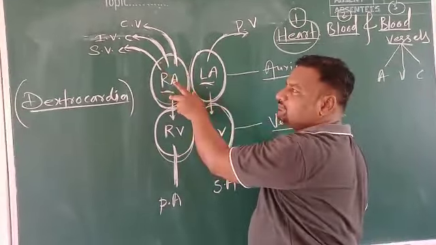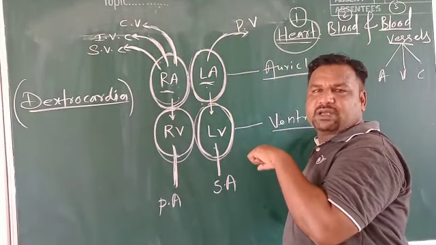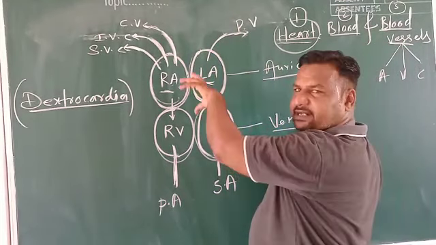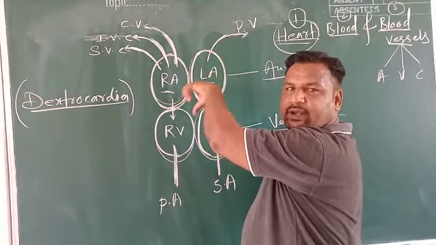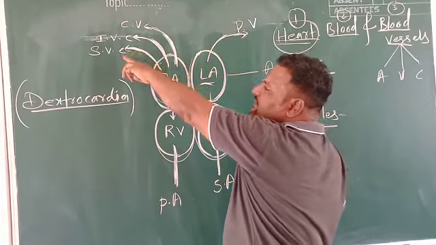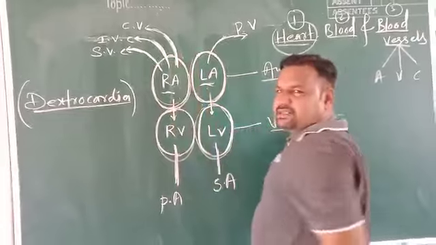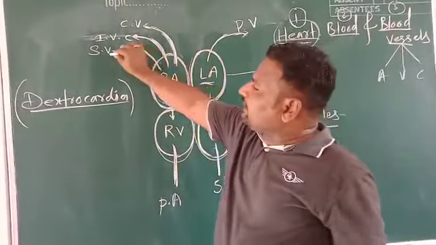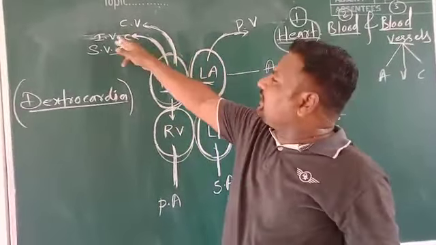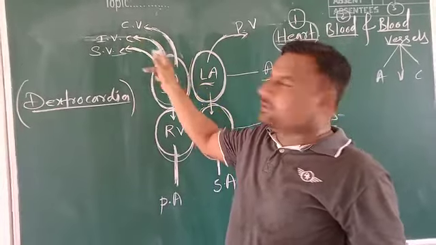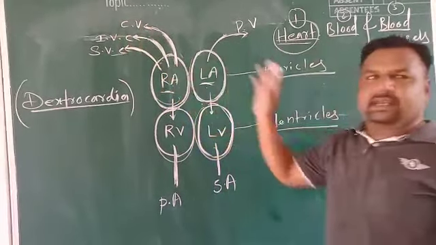Deoxygenated means impure blood, the blood which has more carbon dioxide and less oxygen. Deoxygenated blood present in the upper body part, the lower body part, and even in the muscles of the heart is collected by these three and brought to the right auricle. What is the difference then? Superior vena cava carries deoxygenated blood, inferior vena cava also carries deoxygenated blood, and coronary vein also carries deoxygenated blood.